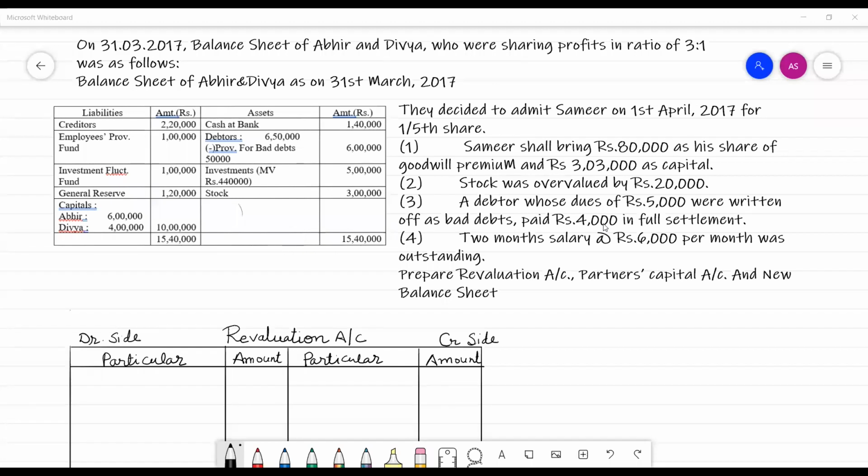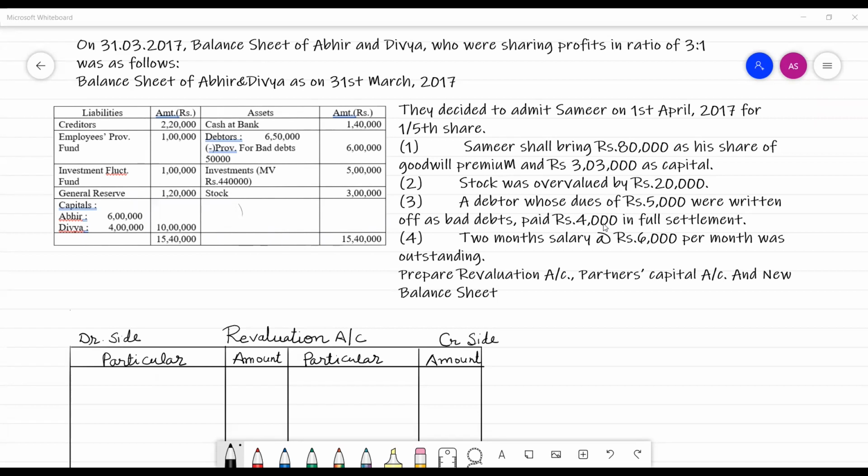Good morning, students. Today we will discuss a whole question related to the admission of a partner. Here is a question which is related with the admission of a partner. On 31st March 2017, the balance sheet of Abir and Divya, who were sharing profit and loss in the ratio